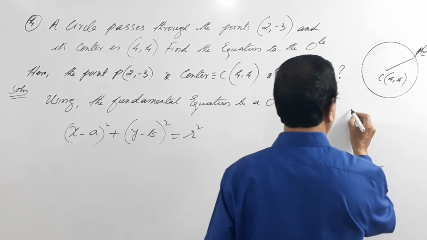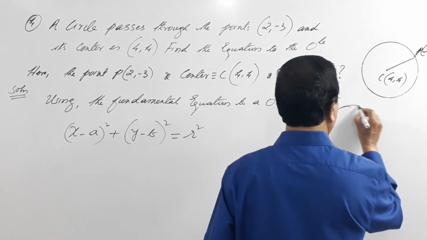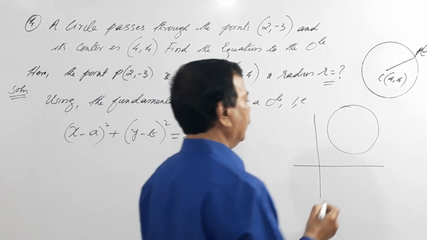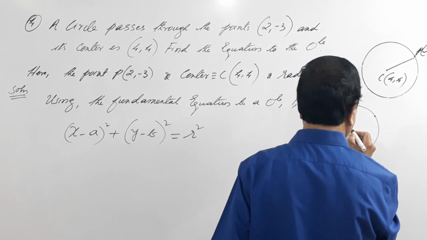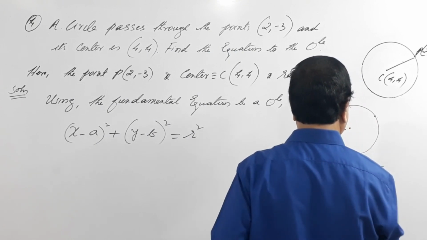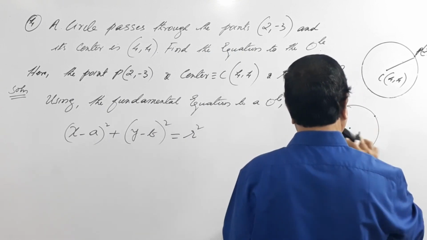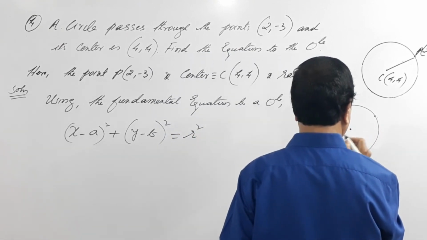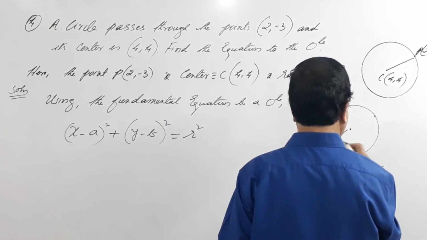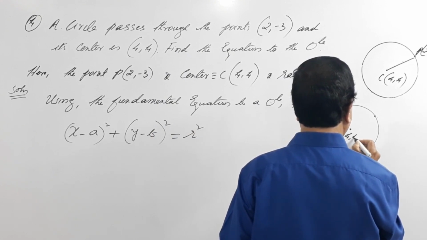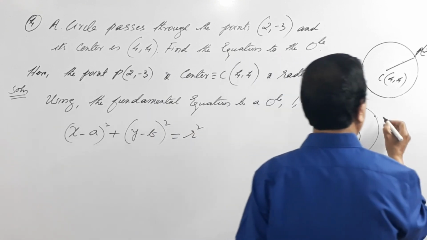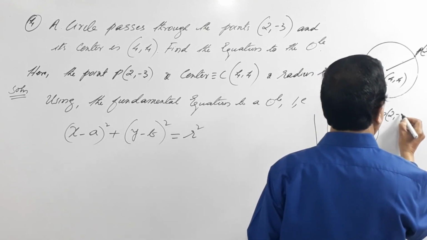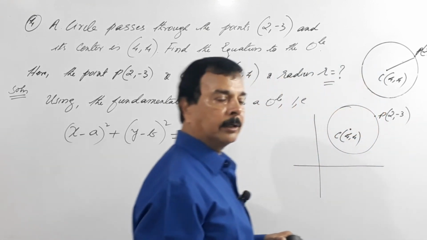I had actually given an explanation earlier. So, let's imagine this is our figure. We have the center, that is (4, 4), and P is (2, -3), right?